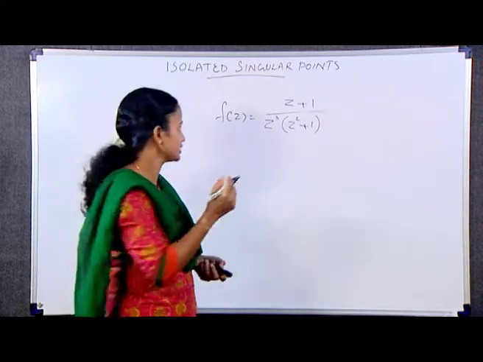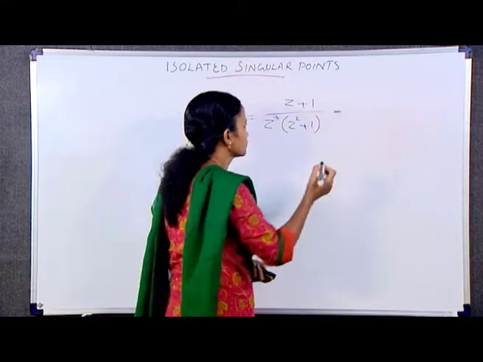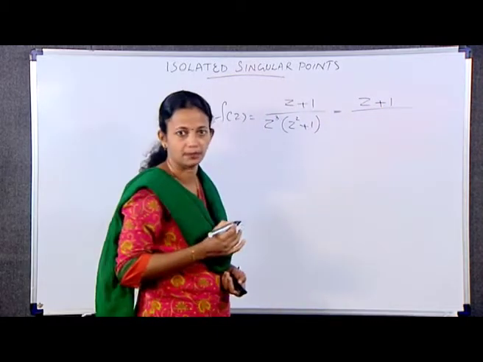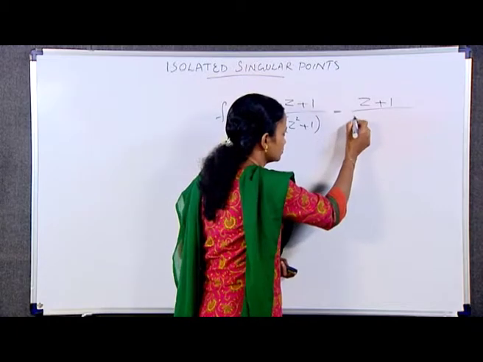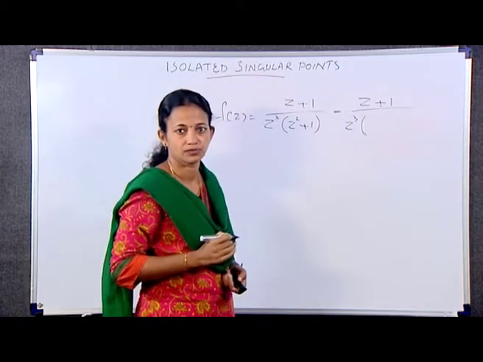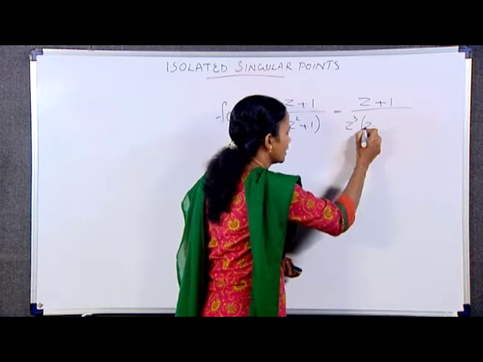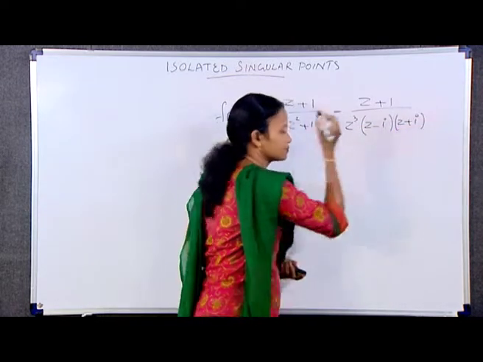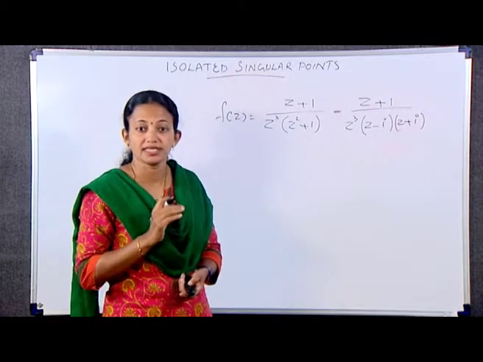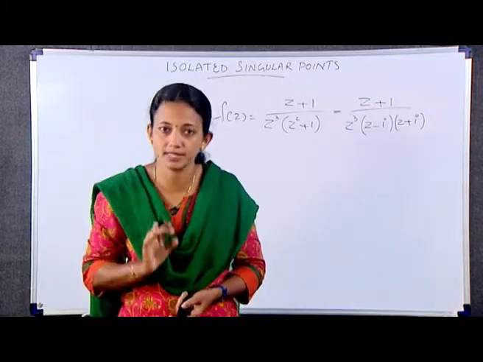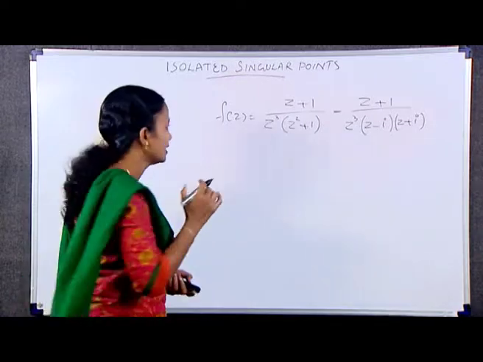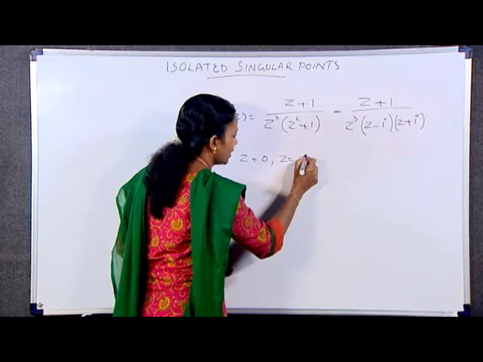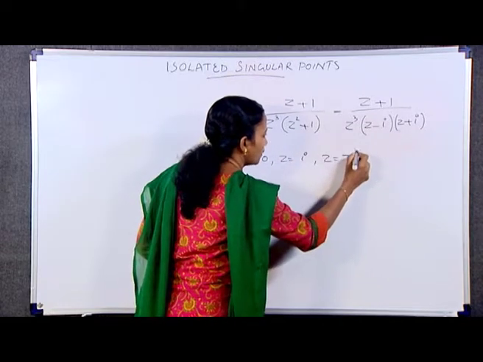This I can write as (z + 1)/(z³(z - i)(z + i)). It has three isolated singularities, and they are z = 0, z = i and z = -i.